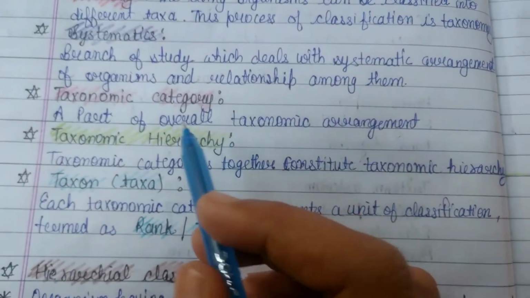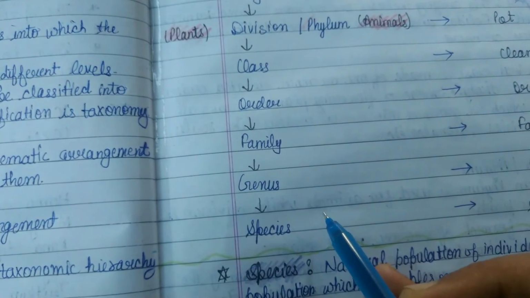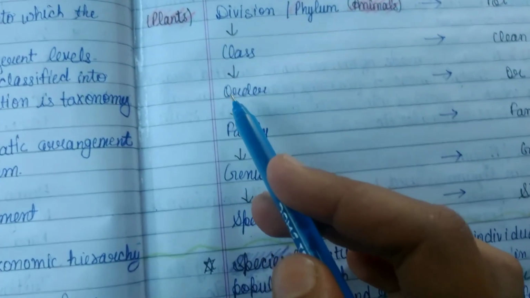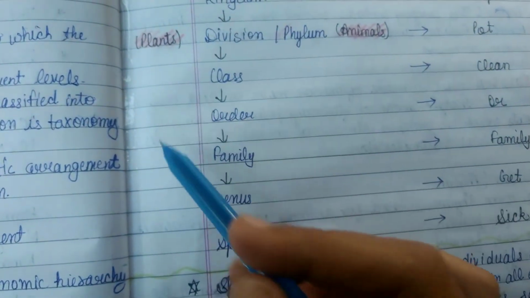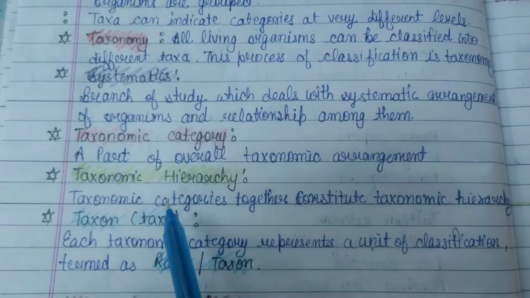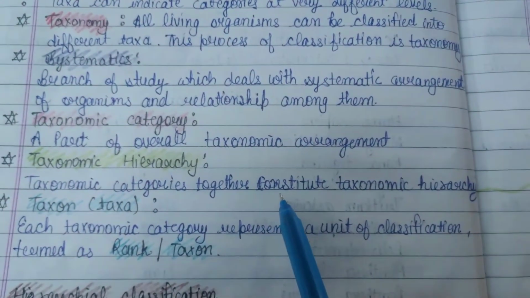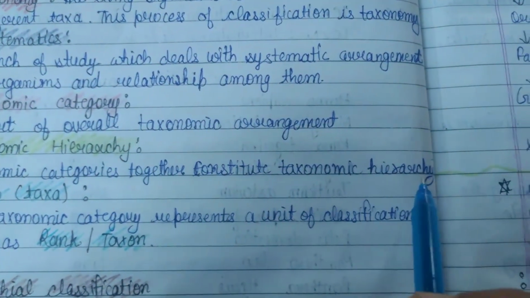Taxonomic category is a part of the overall taxonomic arrangement. So friends, here this is a taxonomic category and this is also a taxonomic category, but this is taxonomy. Here, taxonomic hierarchy: taxonomic categories together constitute the taxonomic hierarchy.